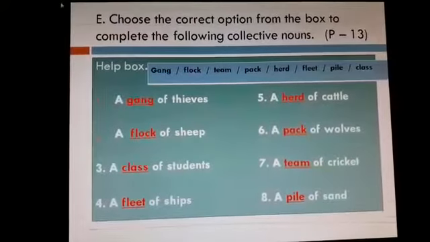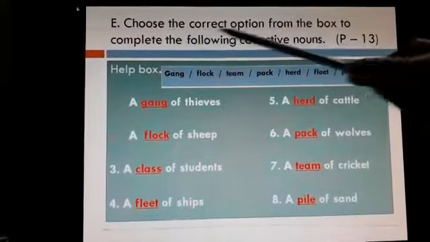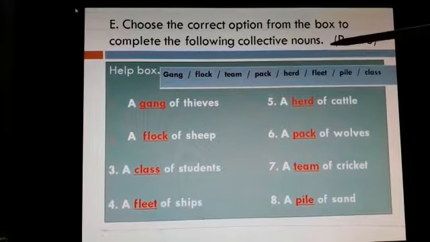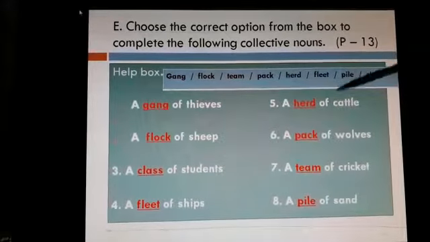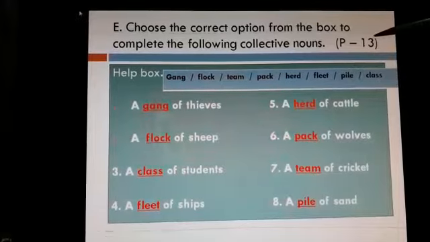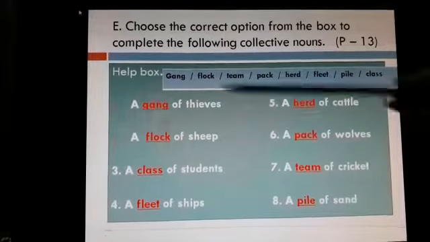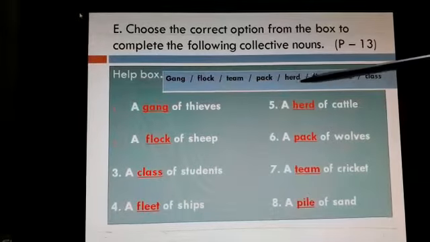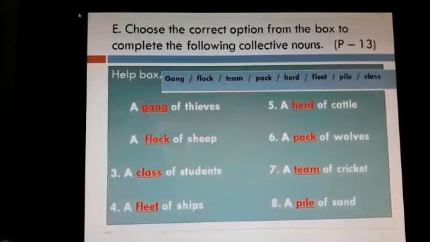We go with the next exercise, E. Choose the correct option from the box to complete the following collective nouns. We have seen already what are collective nouns, which stand for a group. So this is on page number 13. We have got a help box. The answers are given: gang, flock, team, pack, herd, fleet, pile, class.